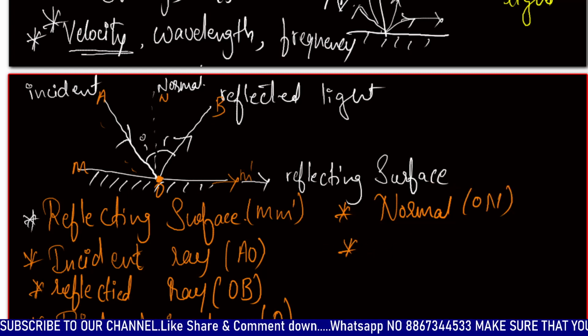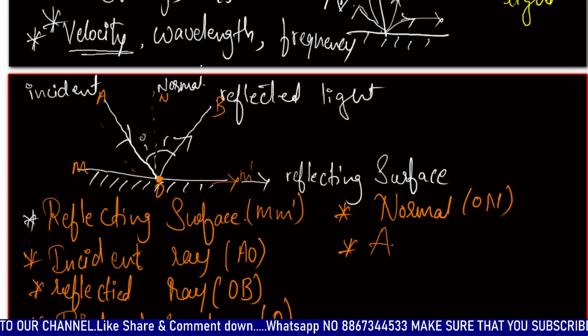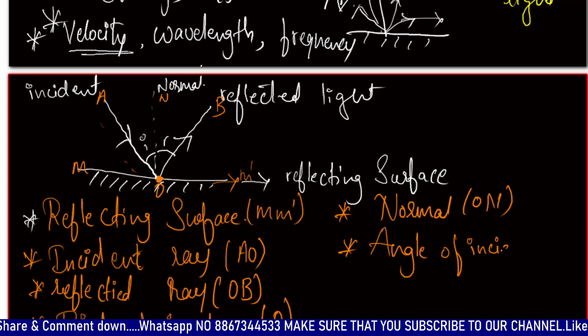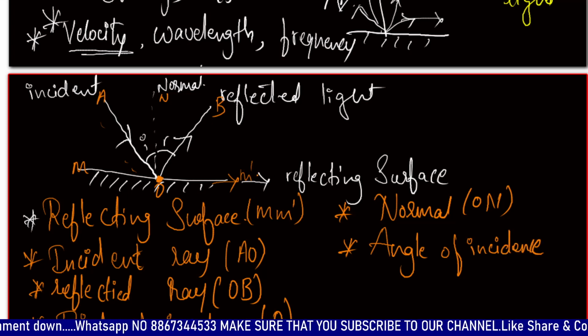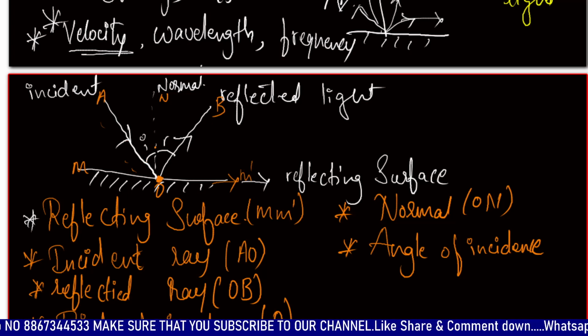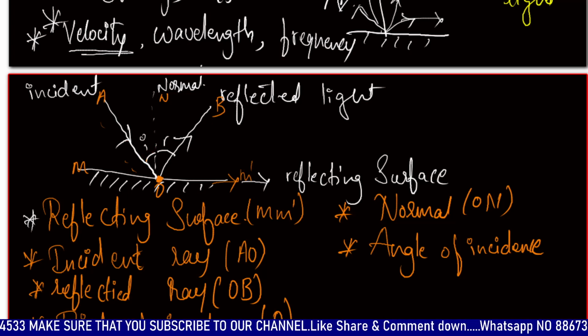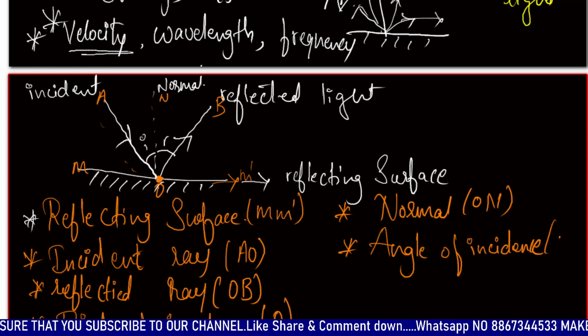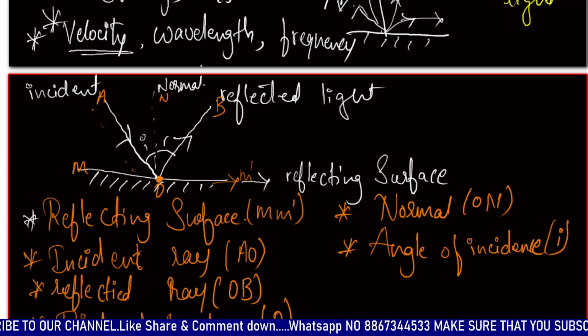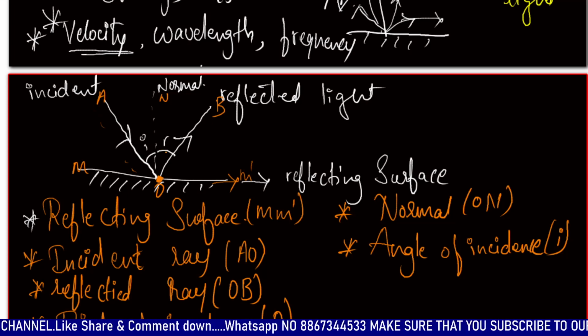And the next thing is the angle of incidence. The angle of incidence is the angle made by the incident ray with the normal. Here I have noted it as I. That is the angle of incidence.